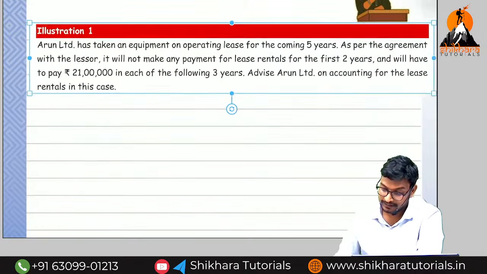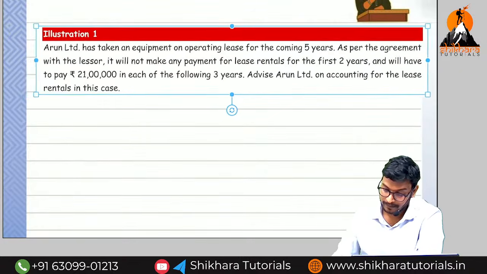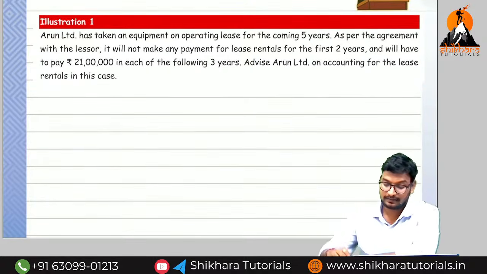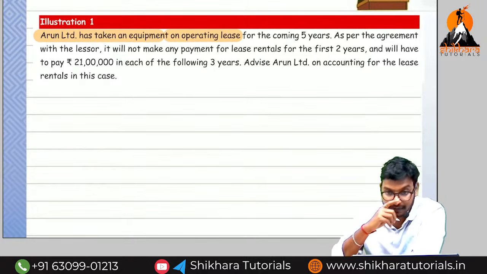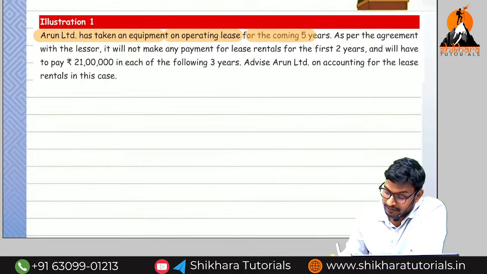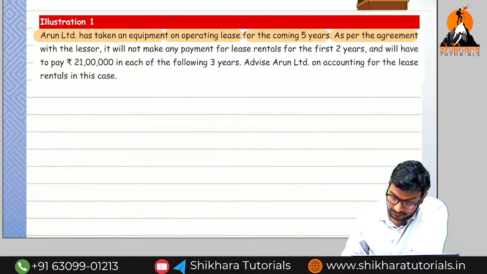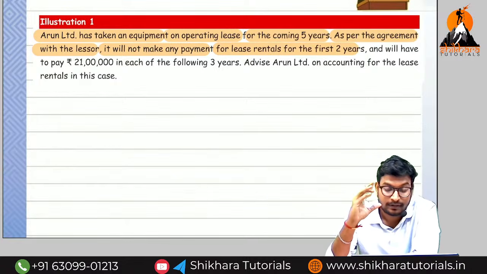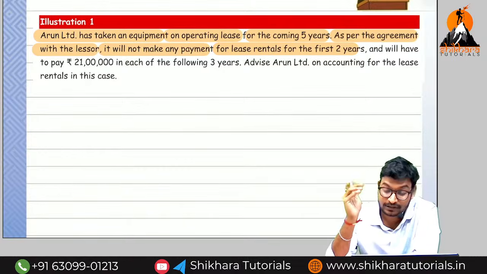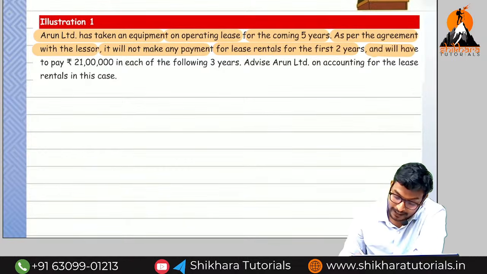So this is the question related to operating lease. You have to say the answer. Here Arun Limited has taken equipment on operating lease for upcoming 5 years. As per the agreement with the lessor, it will not make the payment of lease rental for the first 2 years. What is the lease term here? 5 years. But the payment was not done for how many years? First 2 years, and it will have to pay 21 lakh each for the following 3 years.